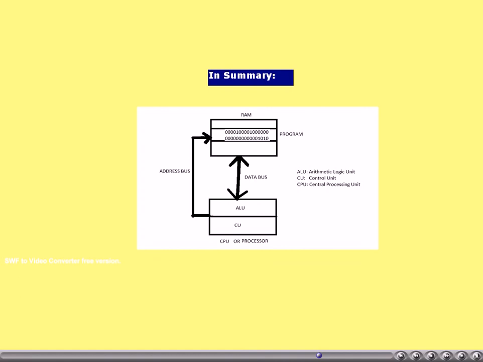This style of computation, that is, one processor and one RAM module, a program gets loaded into RAM, then executing one instruction after another till the end of the program, is called serial computing or sequential computing or von Neumann computing. Von Neumann is a person who designed this style of computing.